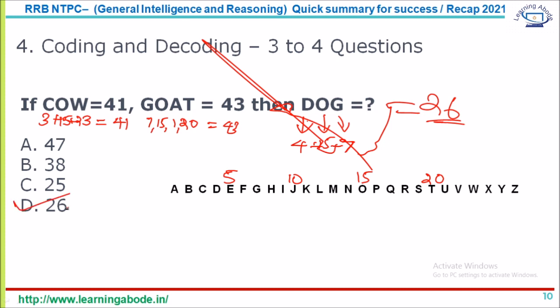So this is one type of coding decoding. Sometimes even the question is like cow is coded as 3, goat is coded as 4. So they'll give you some other word, let's say a word like summary. If cow is 3 and goat is 4, the meaning here is, this is a 3-letter word, goat is a 4-letter word. So what is summary? Then in this case summary is a 7-letter word. So even that kind of coding decoding, different logics are possible.